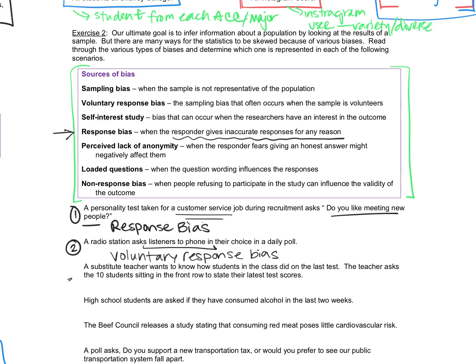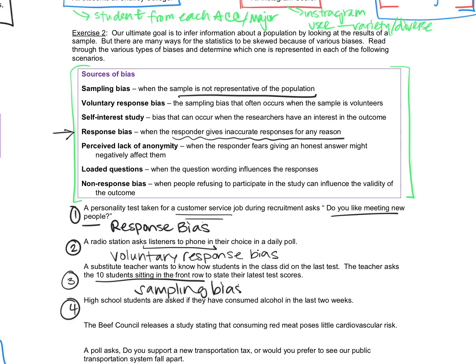For question number 3, we have a substitute teacher who wants to know how students in the class did on the last test. The teacher asked the 10 students sitting in the front row. So it did pick a sample from the class, but picking those students that sit in the front is a particular type of student. Not everyone wants to sit in the front, so it would have been better to select from throughout the class, not just the front row. So that would be a sampling bias. So it's not representative of the population.